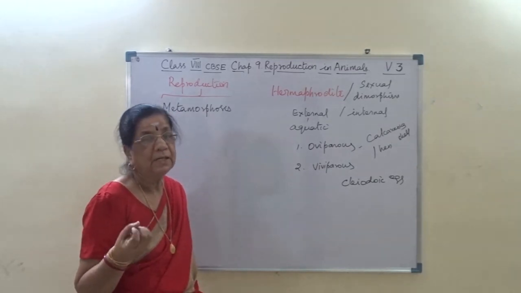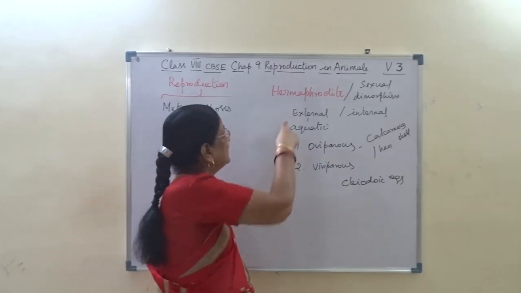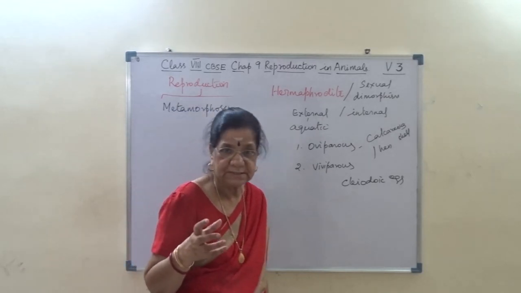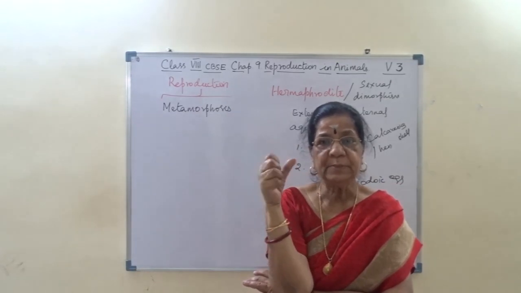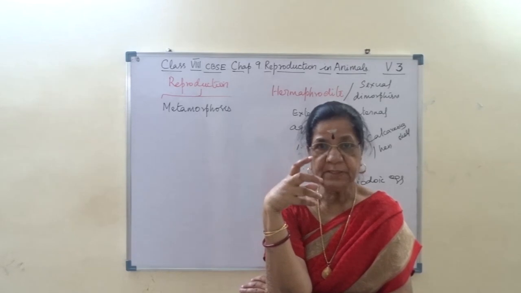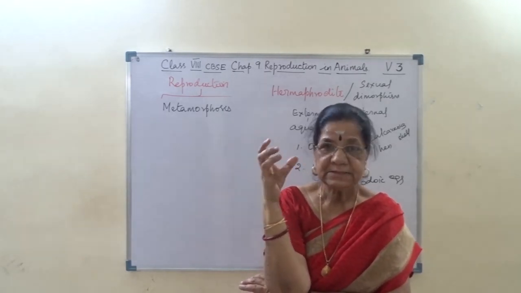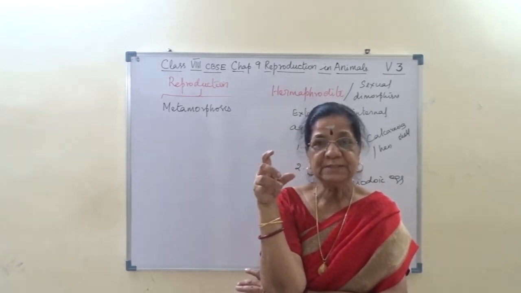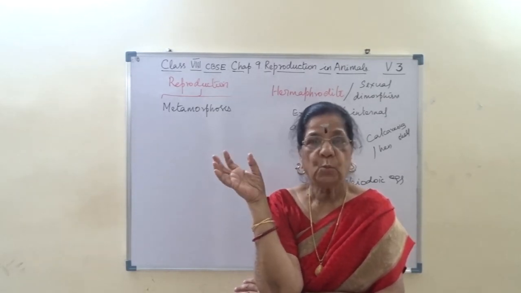What does it mean? Frog, male and female are separate, and it is having external fertilization. The male frog will make a croaking sound to announce its presence to the female frog, and when the female frog reaches the male, the male frog sits on the female frog, pressing the abdomen so that eggs will be released in water.